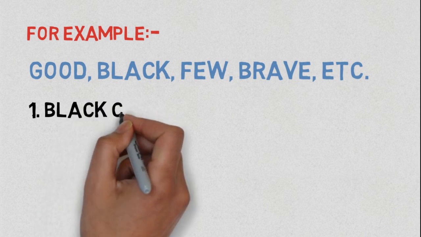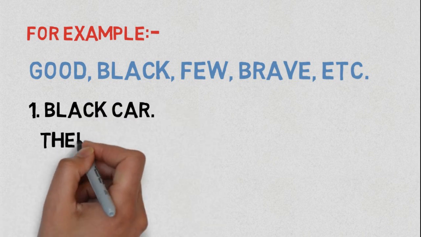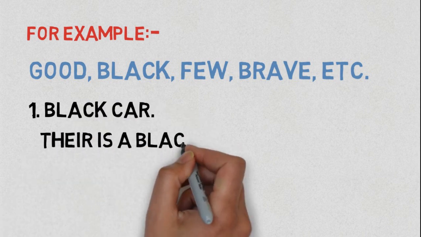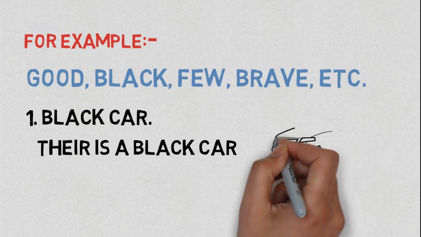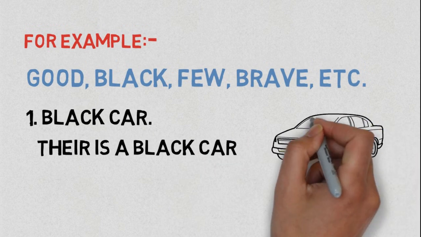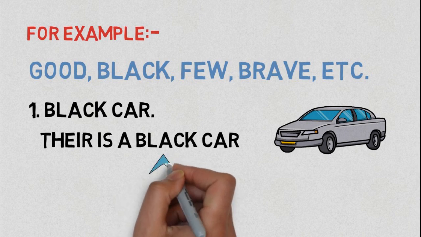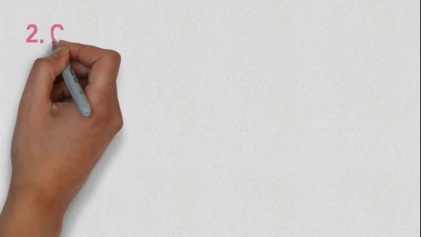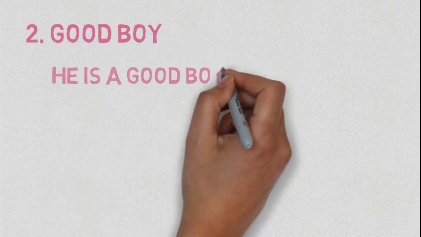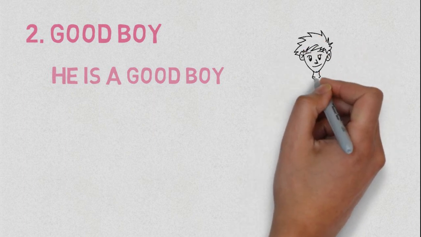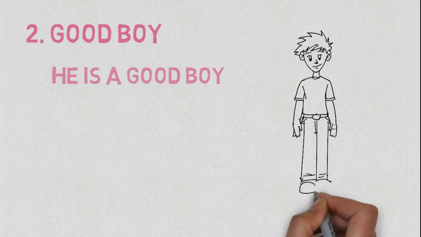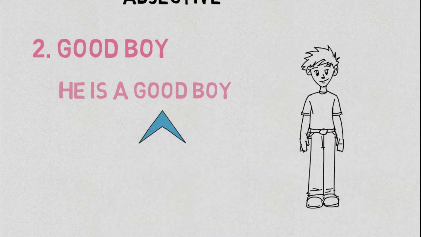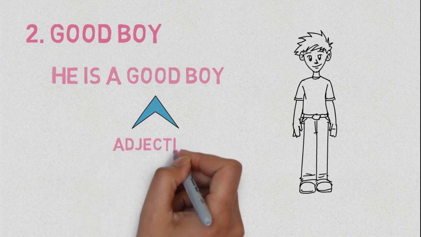Number 1. Black car. There is a black car. Now, the word car is described by its color, black. So, black is an adjective. Number 2. Good boy. He is a good boy. Now, the personality of the boy is described by the word good. So, good is an adjective.